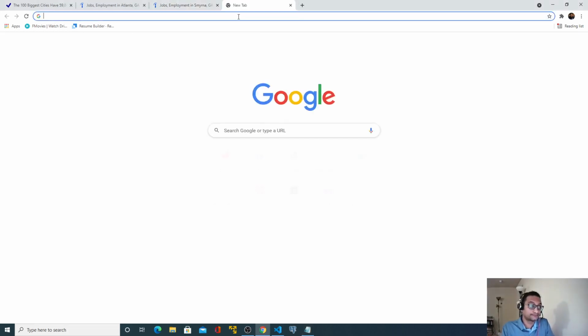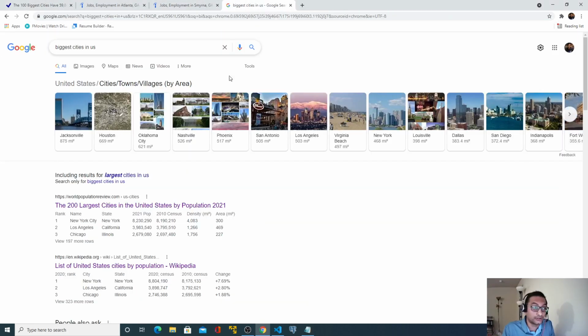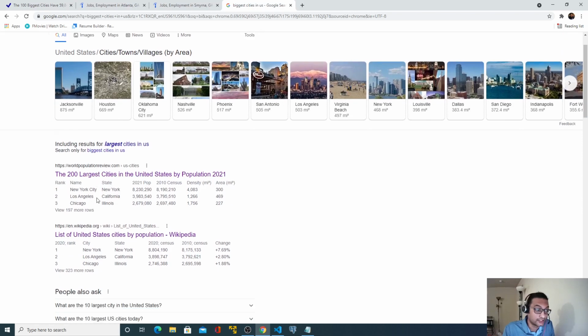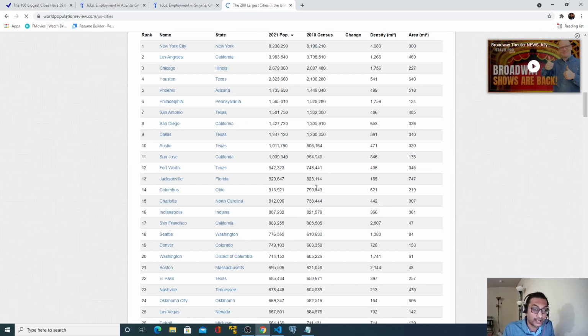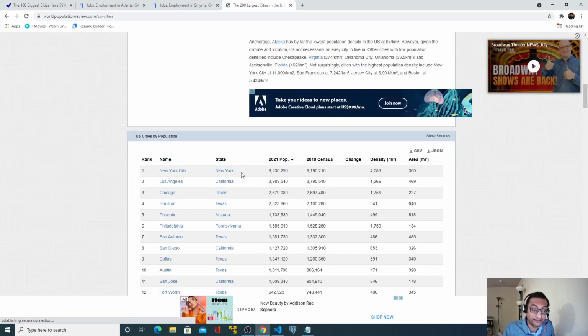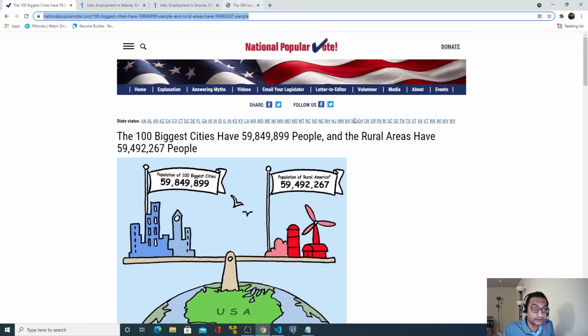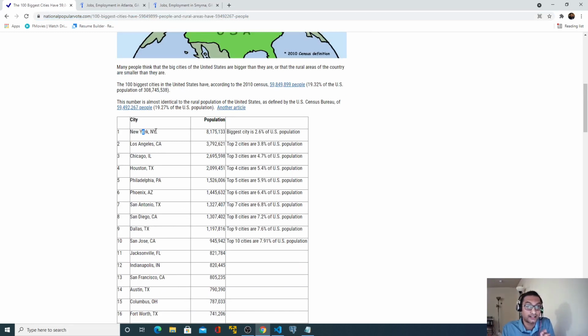If you Google, let's say, biggest cities in USA, you will come across this URL. The reason I'm choosing this particular URL is, if I use, let's say, the first result set which I got and scroll down, I do have city and state data, but this is the entire state name. I do not have the state abbreviation, which is a requirement. If I go to this URL and scroll down, you will get this city and state combination. That is what we are looking for.